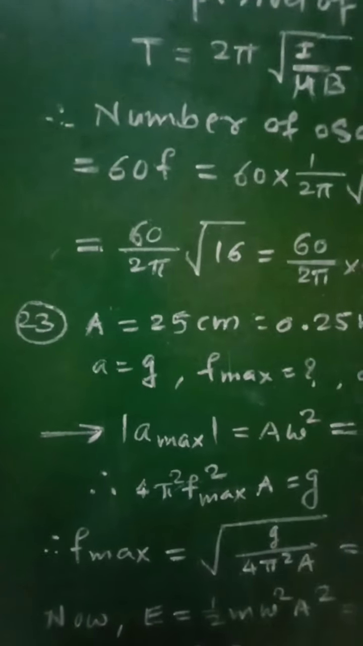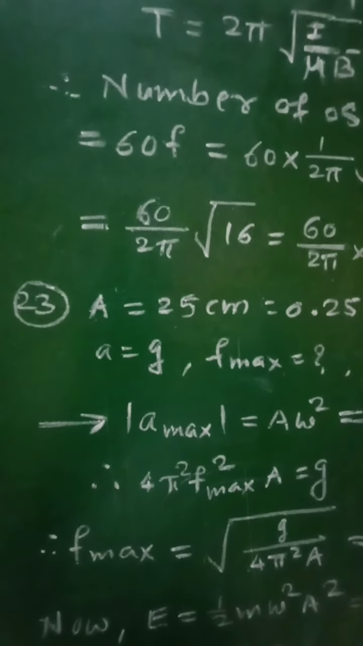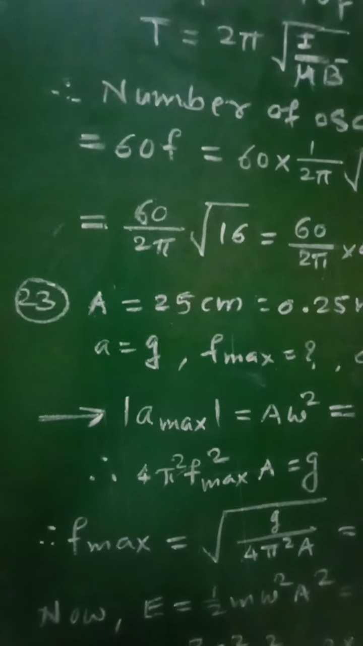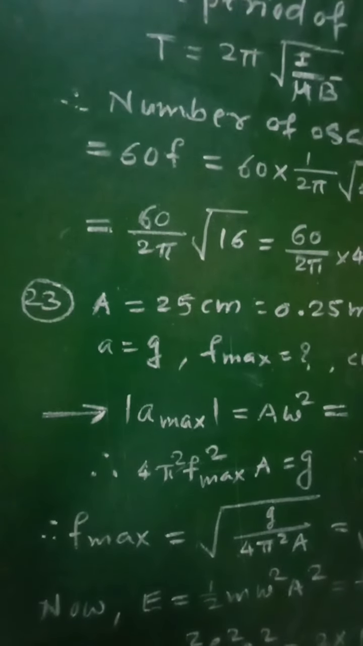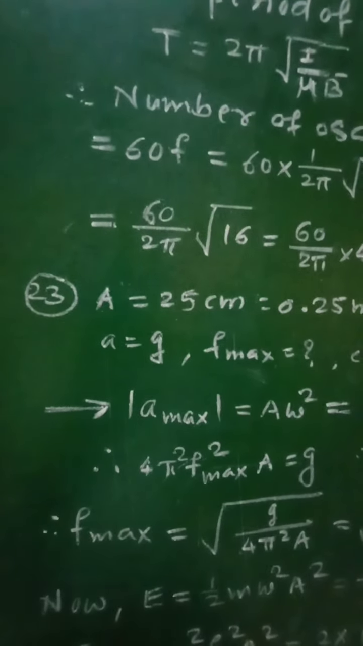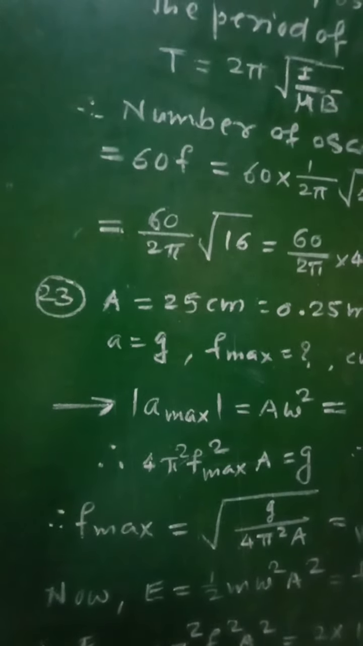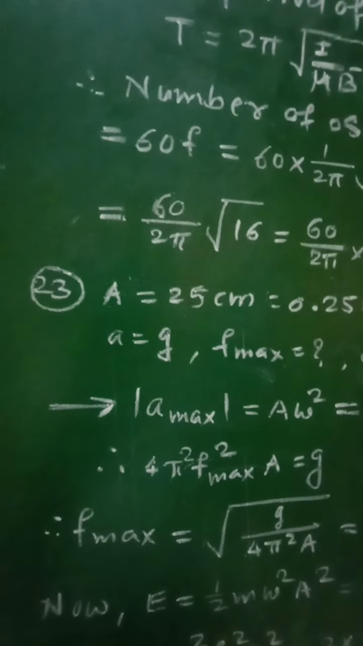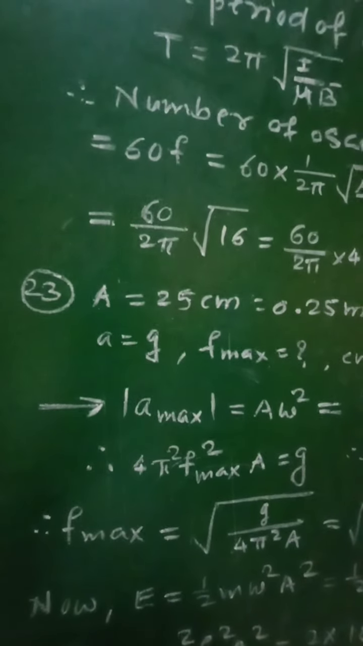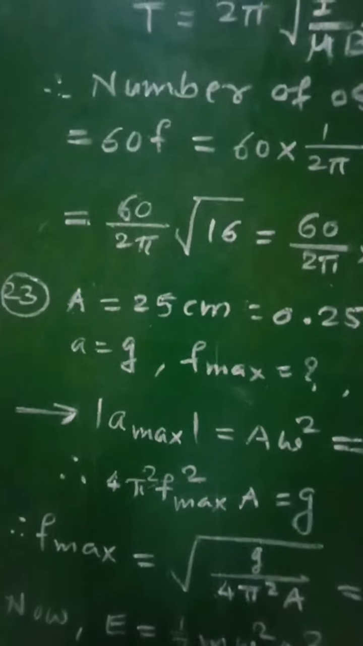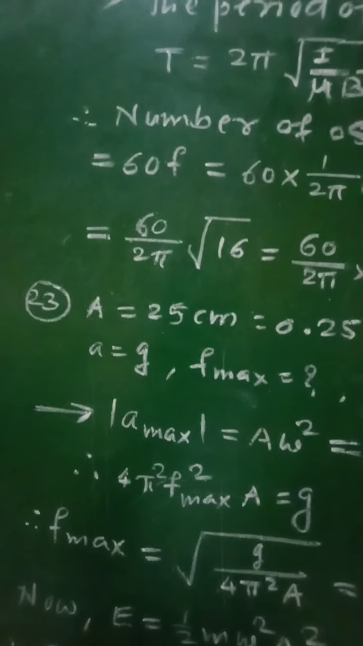Then we will go for numerical number 23, which is given as: a wooden block of mass m is kept on a piston that can perform vertical vibrations of adjustable frequency and amplitude. During vibrations, we don't want the block to leave contact with the piston. How much maximum frequency is possible if the amplitude of vibrations is restricted to 25 centimeter? In this case, how much is the energy per unit mass of the block?